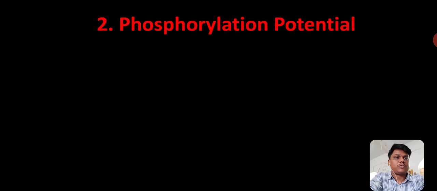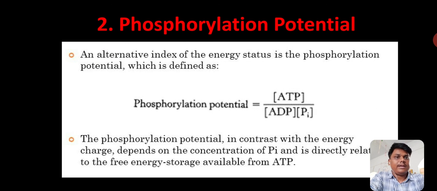Next concept is phosphorylation potential. It is an alternative index of energy status of the cell. Phosphorylation potential is equal to the concentration of ATP divided by the concentration of ADP and the concentration of inorganic phosphate.